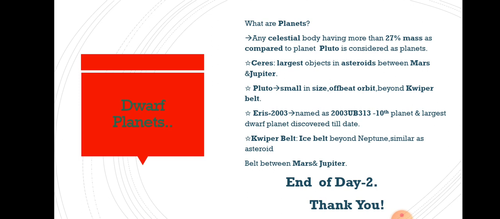It was found by astronomers in the year 2003, and so it has been given the name 2003 UB 313. This is the name of Eris given by the scientists. So, Eris is the 10th planet and largest dwarf planet discovered till date.